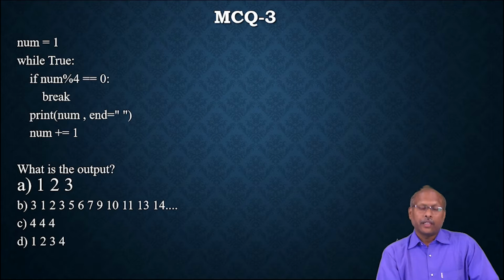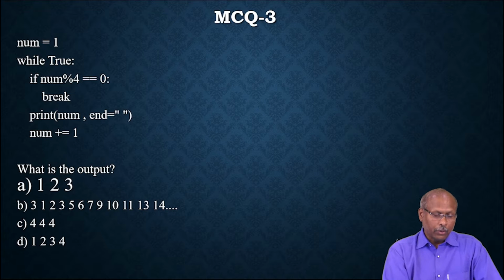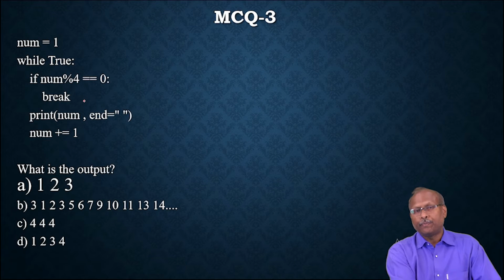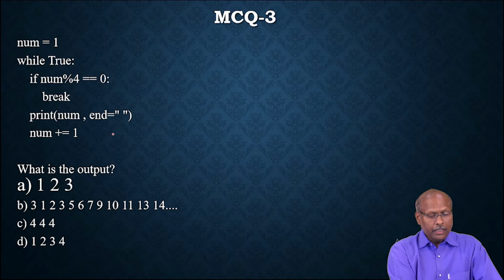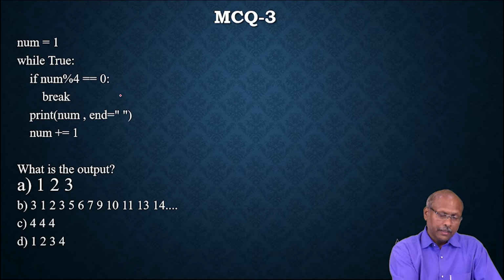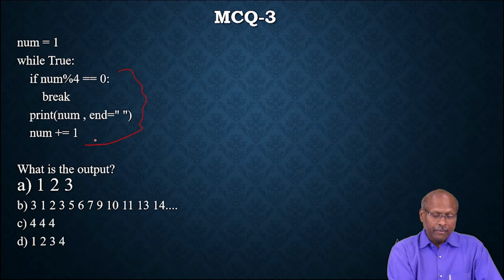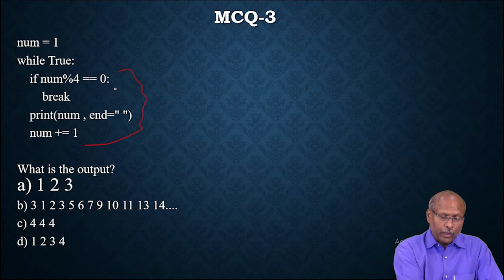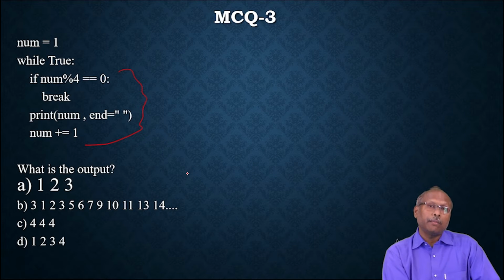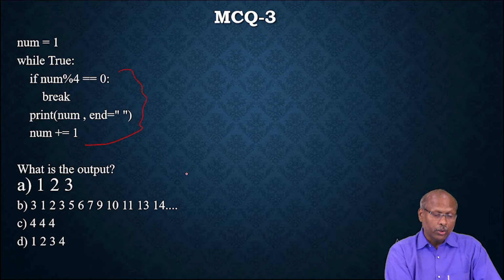If you observe here, what is the output of the following code? You have num equal to 1, while True, that means it is an infinite loop. The loop is simply running. If num modulus 4 equal to 0, then break the loop. Print num, end equal to space, and num plus equal to 1. That means this loop keeps running, and it will break whenever num modulus 4 equals 0. That means whenever the value of num is 4, 4 modulus 4 is 0, so at that time it will come out of the loop.